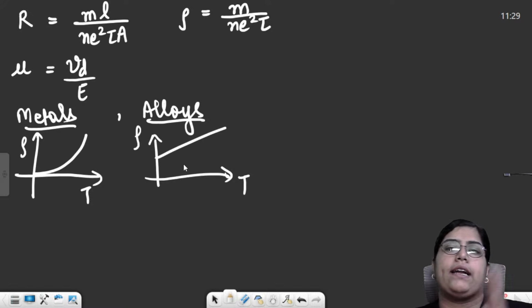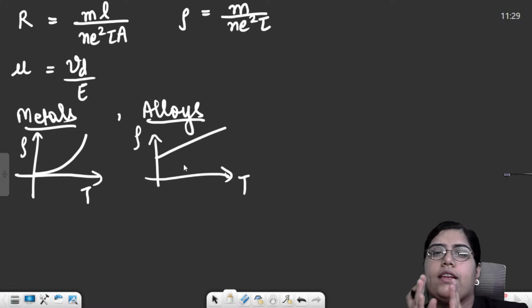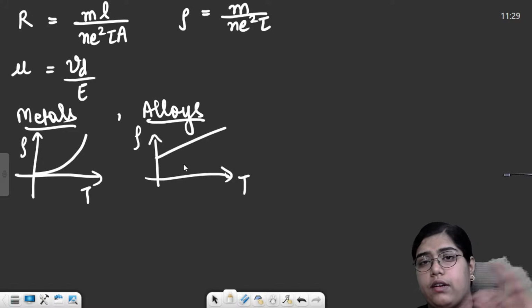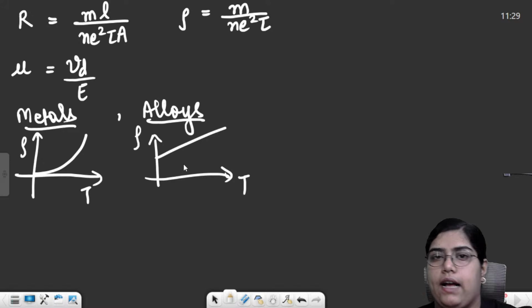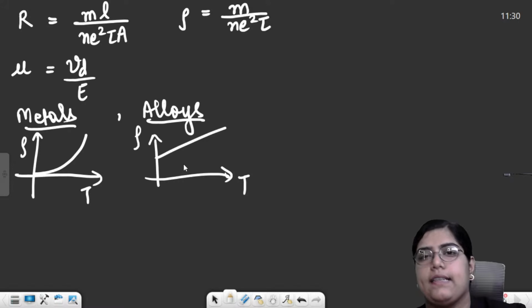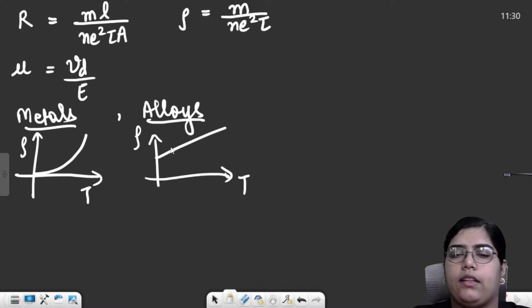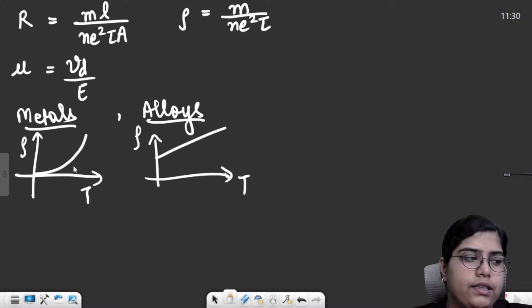That means at a higher temperature, for every 1 degree change in temperature, the resistivity of metals will increase at a very high rate as compared to alloys. So it is always a wise choice to use alloys in case your temperature is going to increase, right? At a higher temperature, the resistivity of alloys will increase at a constant, fixed rate. But in case of metal, it increases rapidly, right?